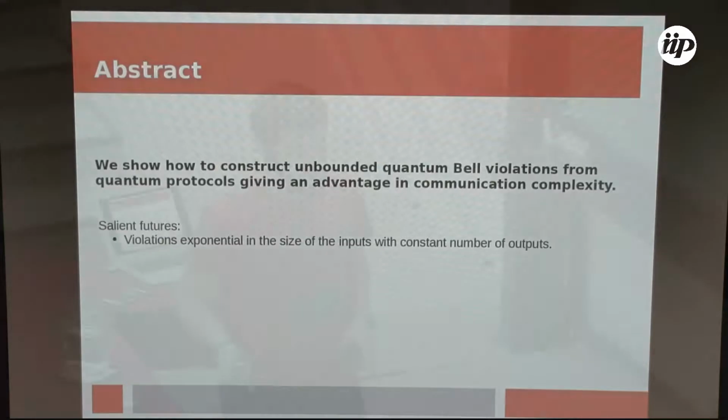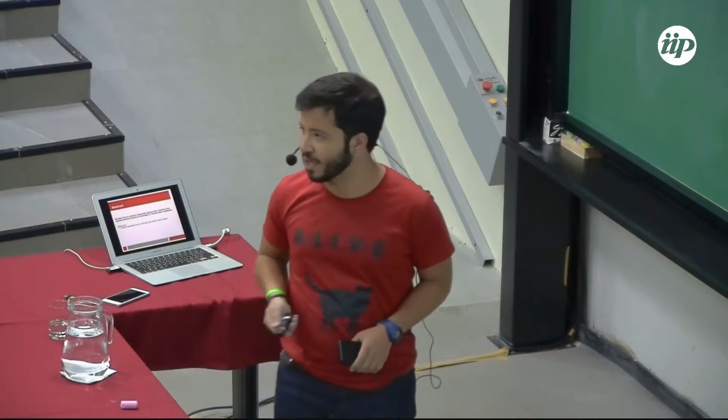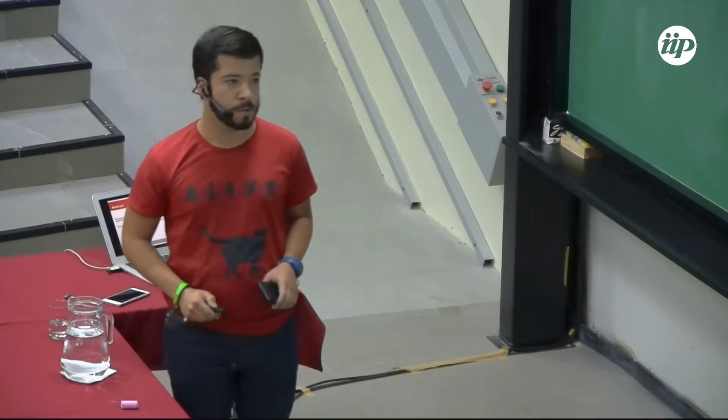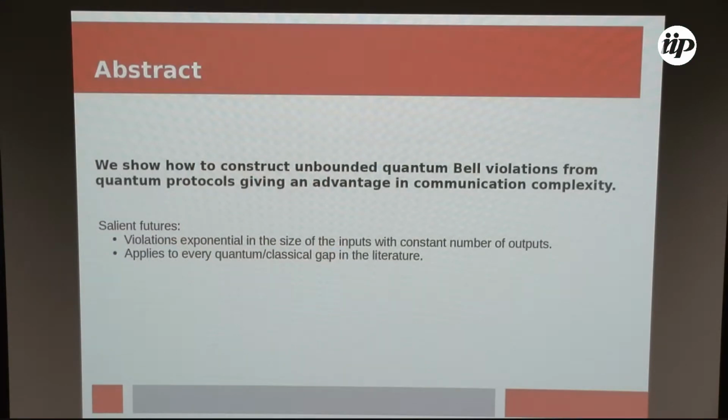The violations that we get can be exponential in the size of the inputs or linear in the number of inputs while having a constant number of outputs. And the construction applies to every quantum-classical gap proven so far in the literature. And they are robust to white noise and detector inefficiency.